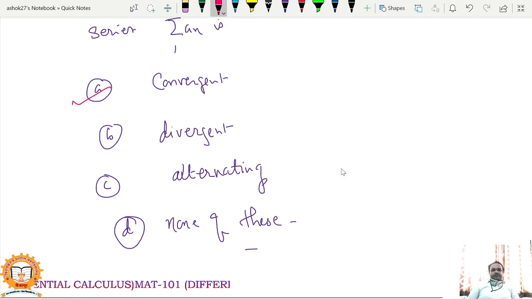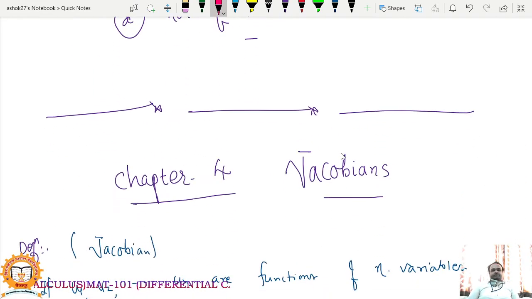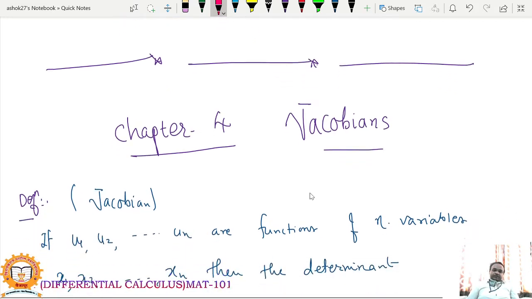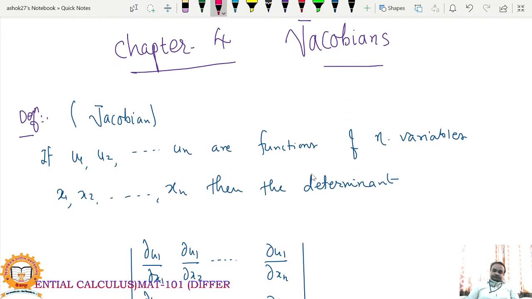That is, absolute convergence implies convergence. So this is the end of this chapter, Series, infinite series. The last chapter, that is chapter 4, is Jacobians. So we'll see first the definition of Jacobian.